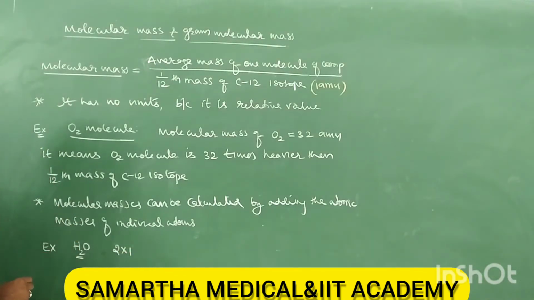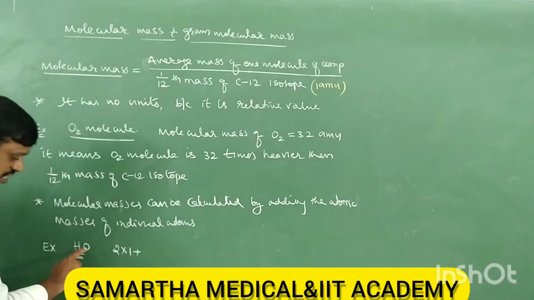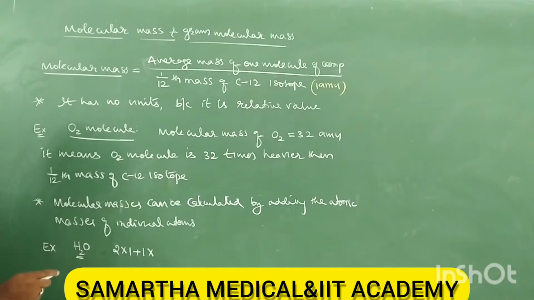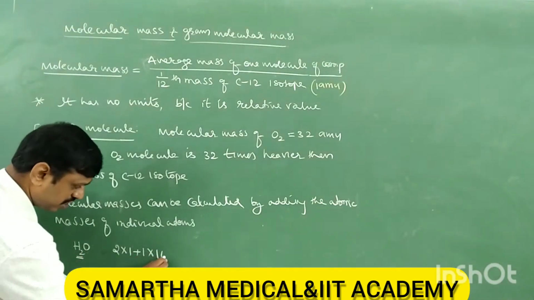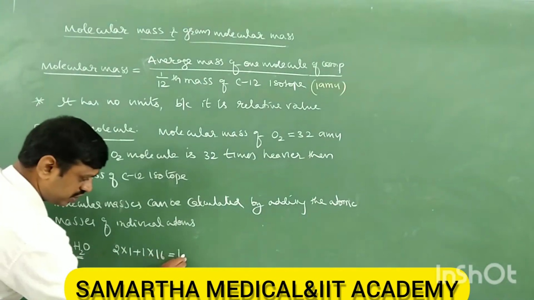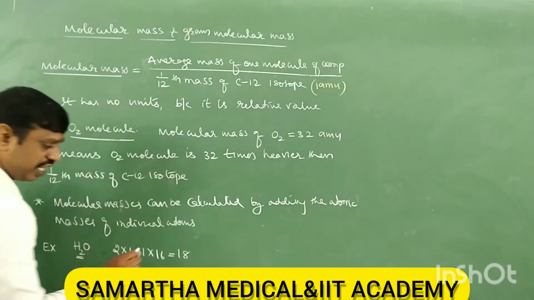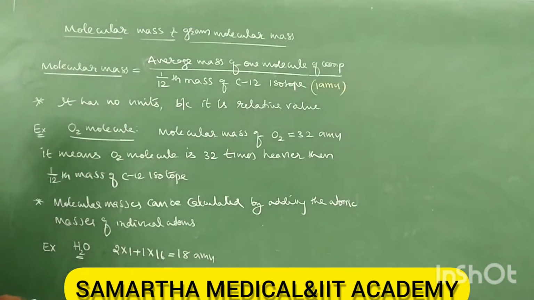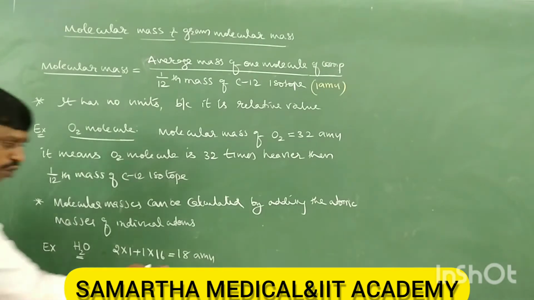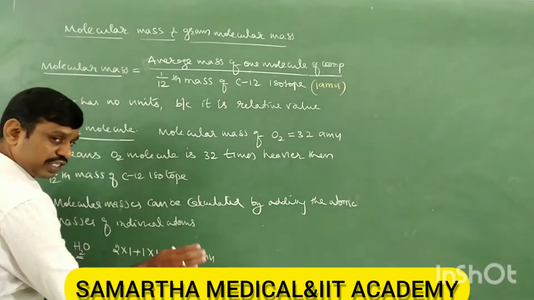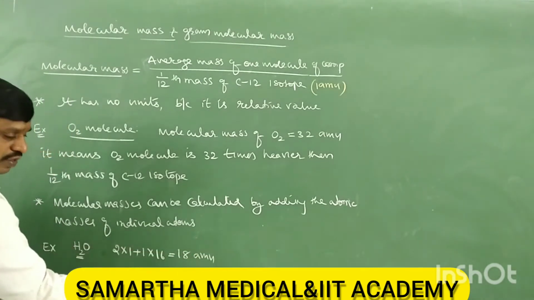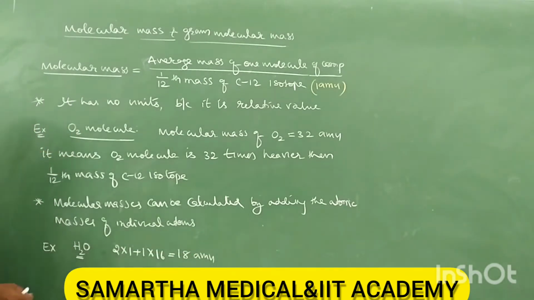So 2 into 1, plus 1 oxygen, 1 into 16. Then 16 plus 2 is 18. So it is 18 AMU, atomic mass unit. This atomic mass unit is not a unit; it is a comparison value. We are comparing with 1 AMU, right? Therefore the molecular mass of water is 18.